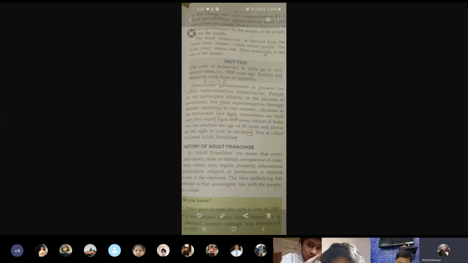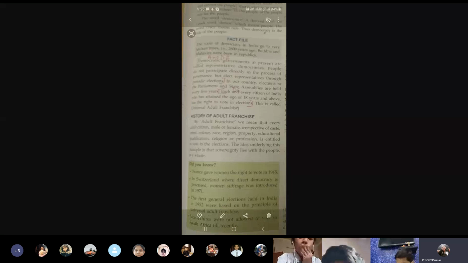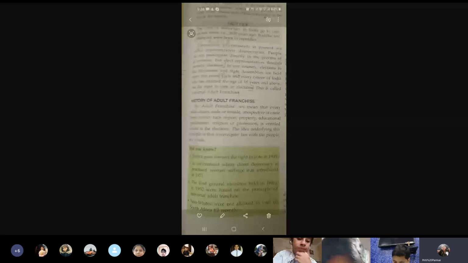Now moving further is the history of adult franchise. That means when was it started? How was it practiced? How were the adult people given the right to vote earlier? Now, by adult franchise, we mean that every adult citizen, male or female, irrespective of the caste, creed, color, race, religion, property, educational qualifications, or profession, is entitled to vote in the elections. The idea underlying this principle is that sovereignty lies with the people as a whole.